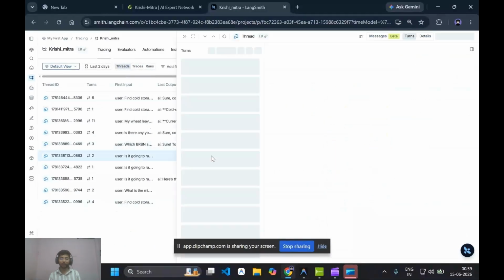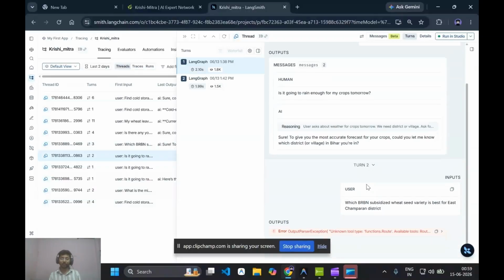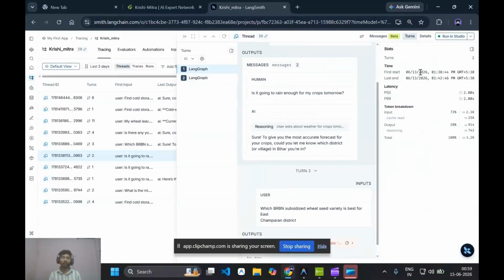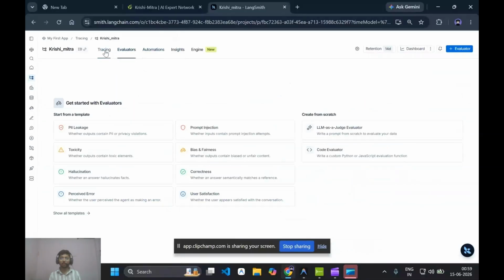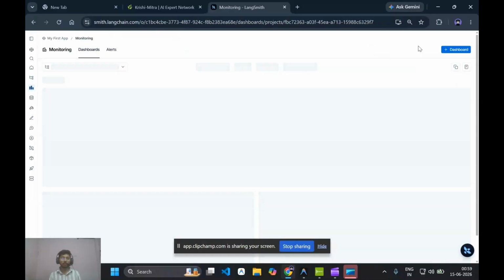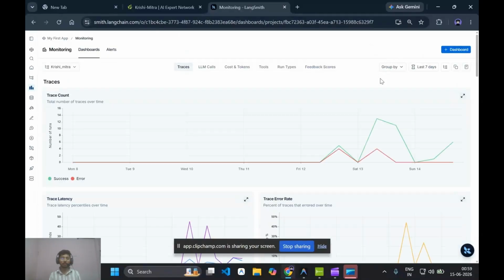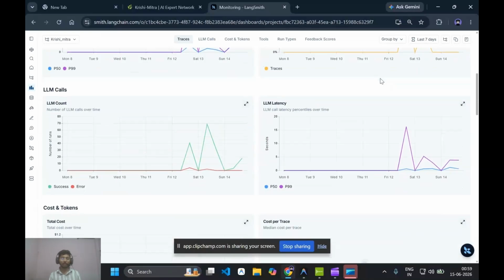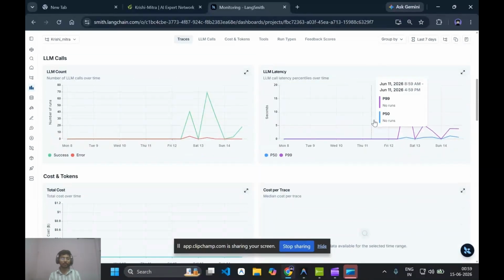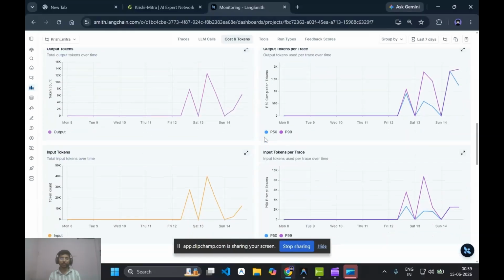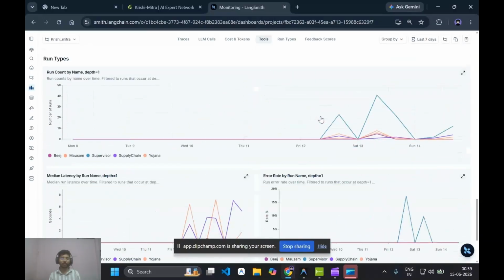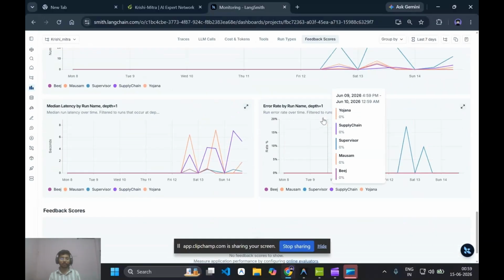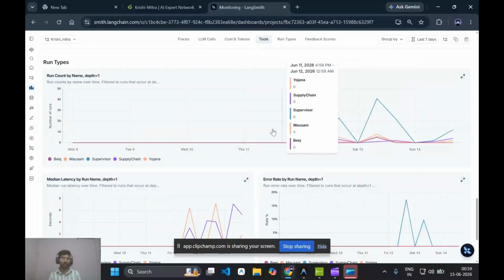Now see why this error happened. We can observe everything here. You see LLM counts, LLM latency, output tokens, the full trace. See how agents